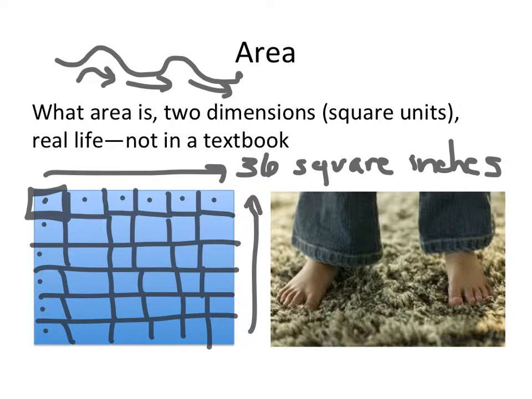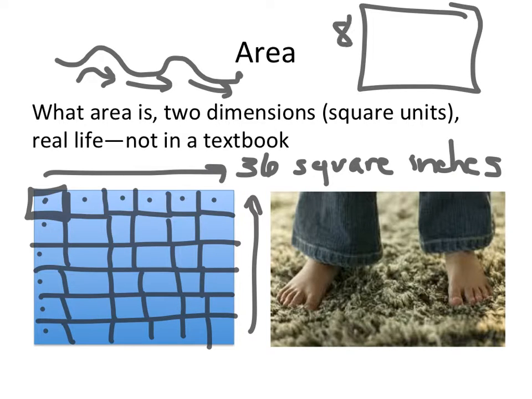We also want to make sure that students are actually doing this measurement, that they're drawing these pictures, or that they're covering the rectangle with squares, actually cutting out squares and covering them. Too often in textbooks, the dimensions of something are already given to a student. So it might say this is 8 inches and this is 6 inches, and then it will ask students for the area. And students then are just calculating. There's no meaning.